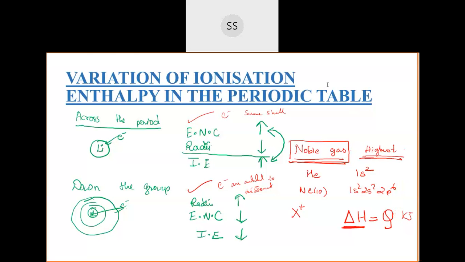Yes, that is correct. When elements in their ionic state attain the noble gas configuration, the energy you have to supply will be almost equal to that for a noble gas configuration. For example, sodium ion has attained the noble gas configuration. From here, if you want to remove an electron from the outermost shell, it is almost similar to the noble gas configuration, so it will be difficult. So sodium ion, magnesium 2 plus ion, then aluminium 3 plus ion, because they have a stable electronic configuration, it will be difficult for us.